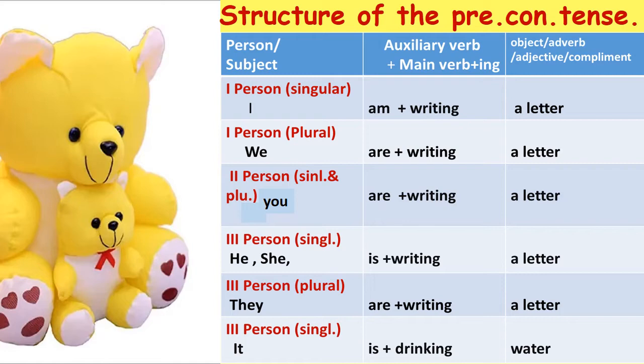They change according to the subject in the three persons. In the place of object, we can use object or adverb or adjective or complement. Here we use an object.